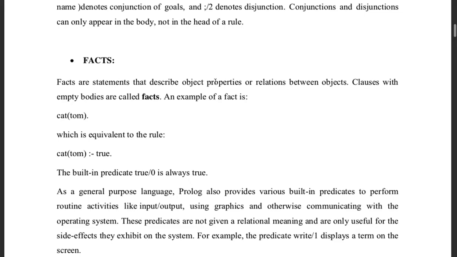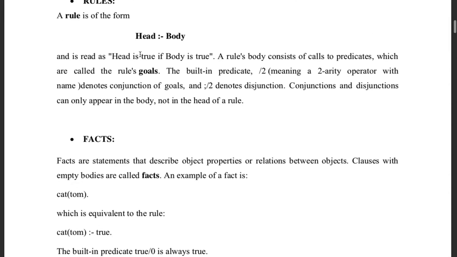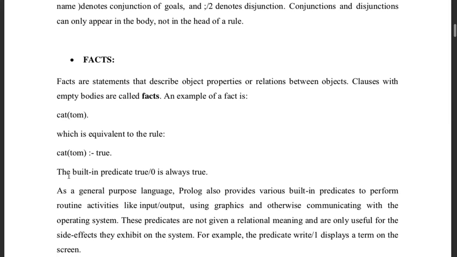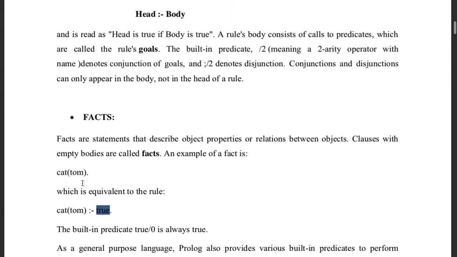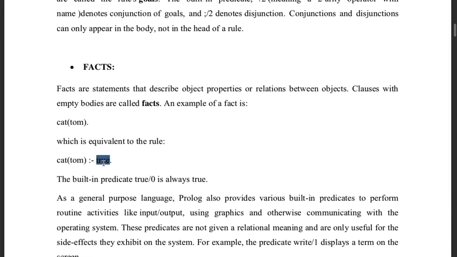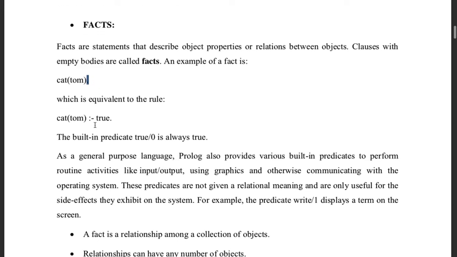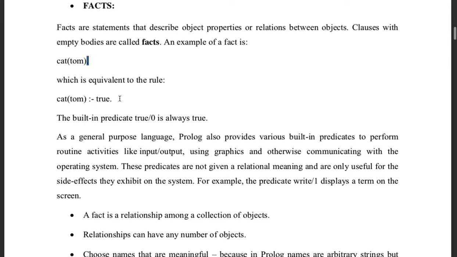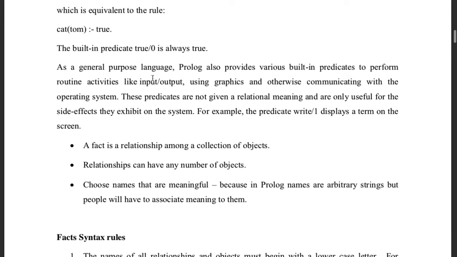So facts are statements that describe object properties. If I try to write a fact in this form, it will be like this: cat(Tom) if true. So this is, head is true if body is true. Body is true, then head is true, right? Or you can write a fact as this: cat(Tom), and then a dot at the end to end the fact. This is important, right? You have to write a dot at the end.